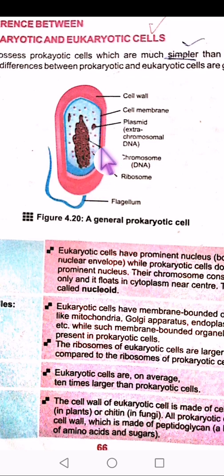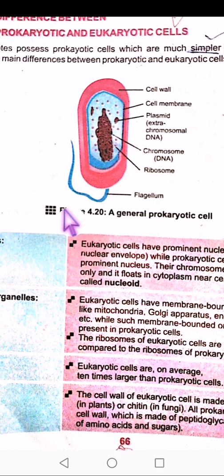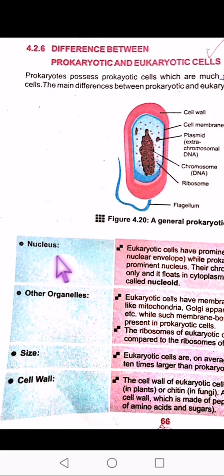It is very simple. The cell wall is over here, cell membrane is here, chromosome, DNA. They do have the DNA, but they do not have the true nucleus, and the flagellum is over here. Now look at the differences. Nucleus, first major difference is from the nucleus. In the eukaryotic cells, they have a prominent nucleus bounded by nuclear envelope.